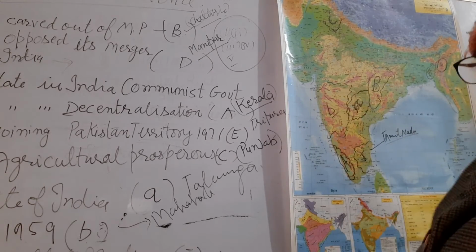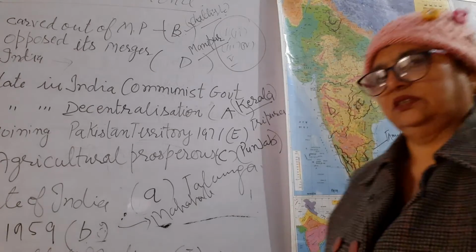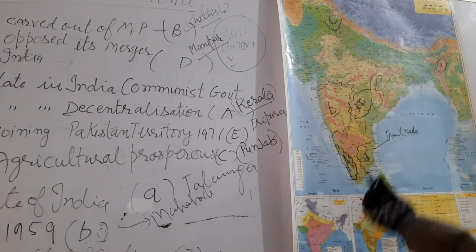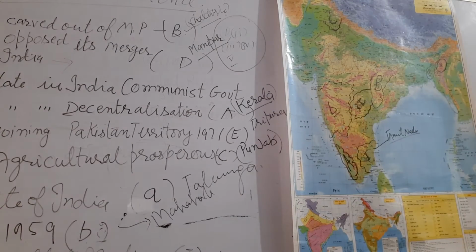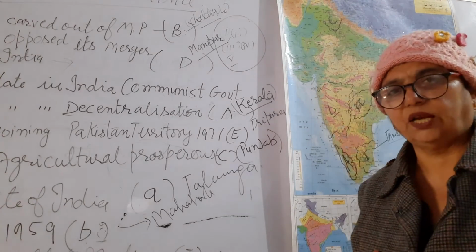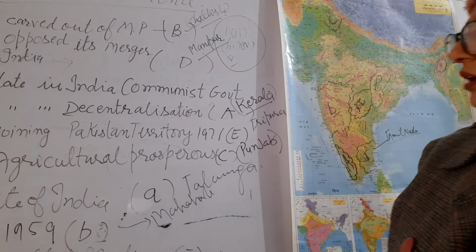Earlier its name was Madras, and Chennai is the capital of this Tamil Nadu. Right? Since it asked for the state, we wrote the state name. Otherwise, we would have to recognize it as Chennai also.